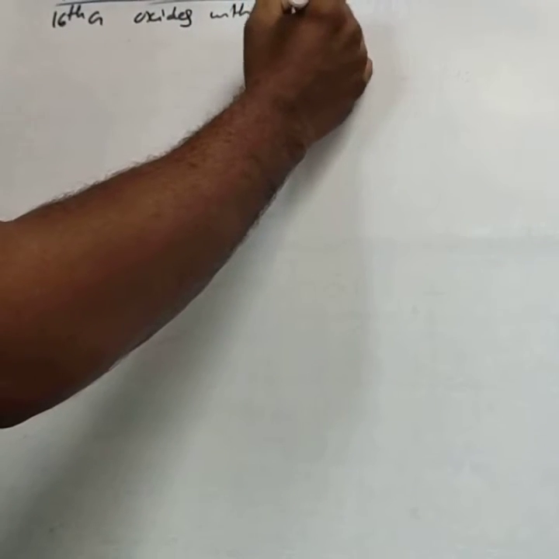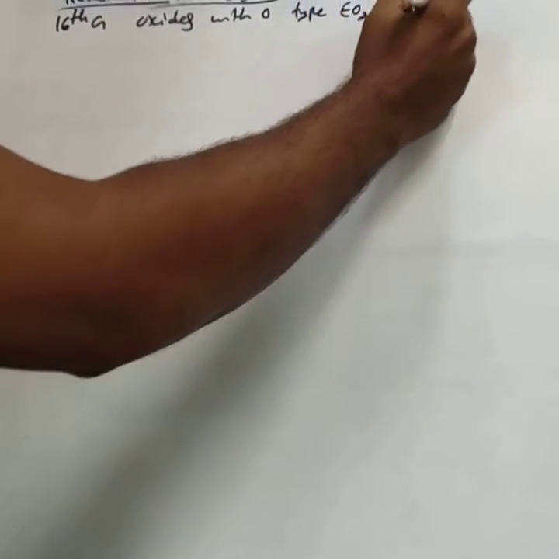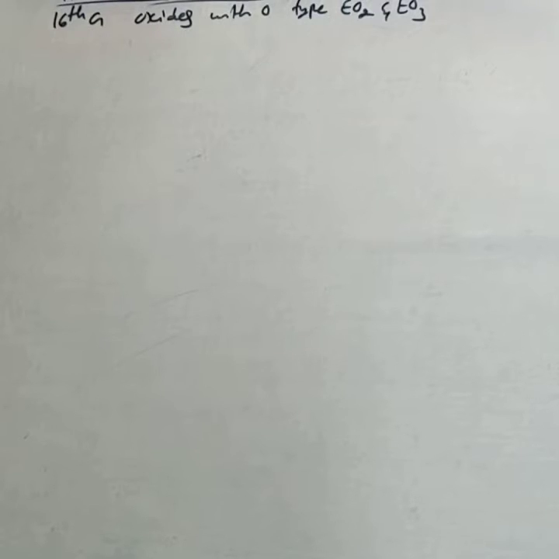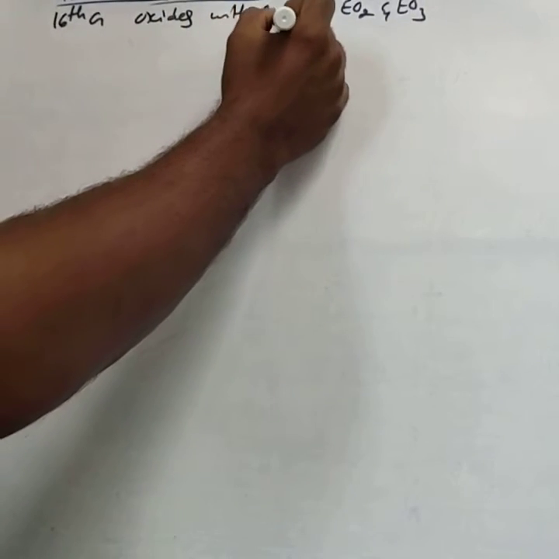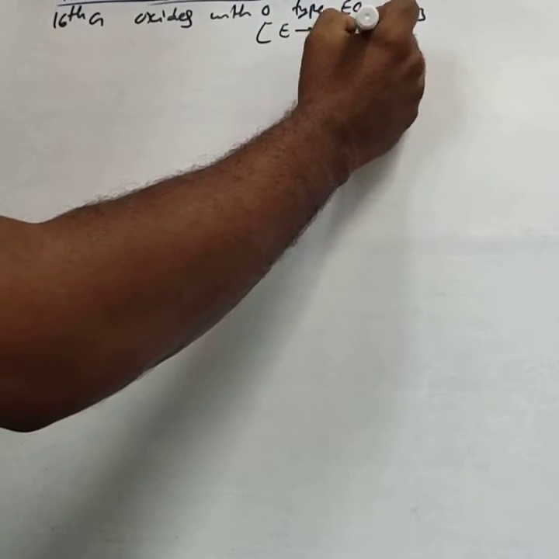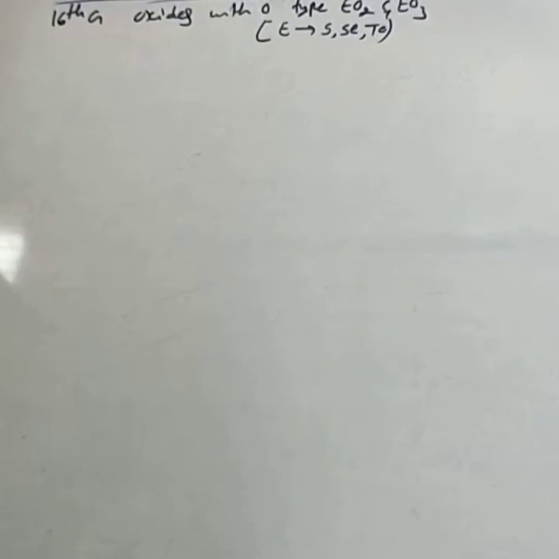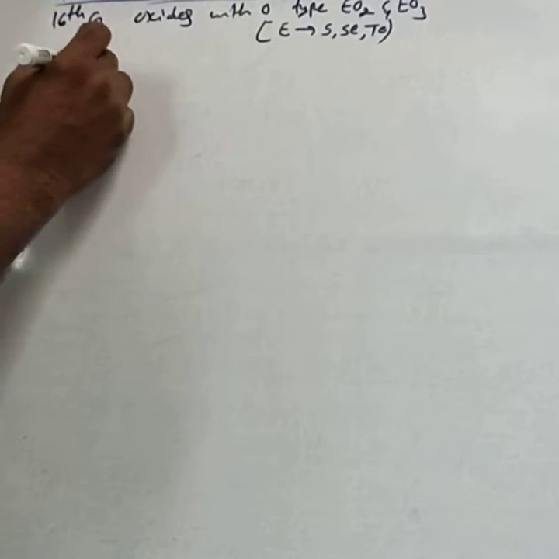Forms oxides with oxygen of the type EO2 and EO3. 16th group elements form the oxides of the type EO2 and EO3, where E may be sulfur, selenium, or tellurium.